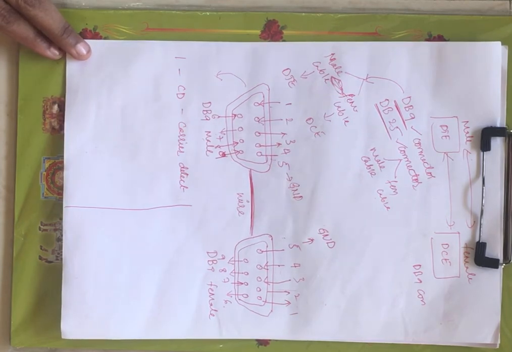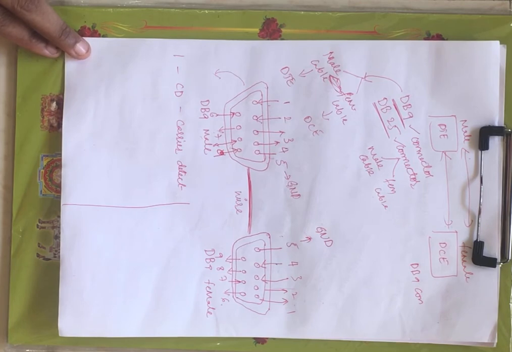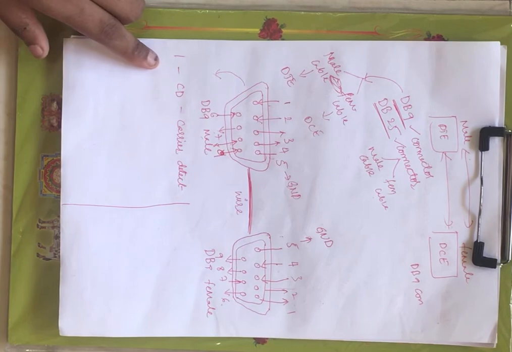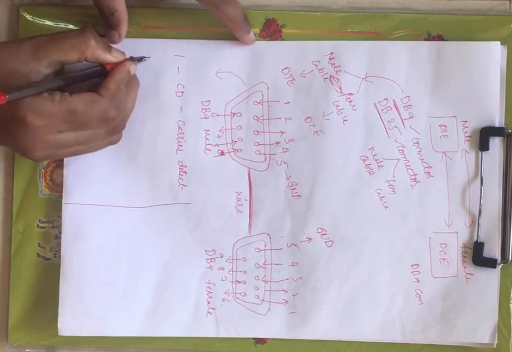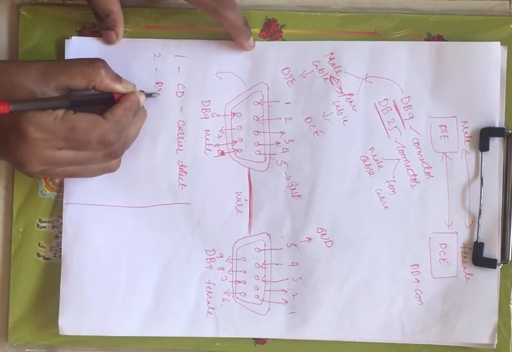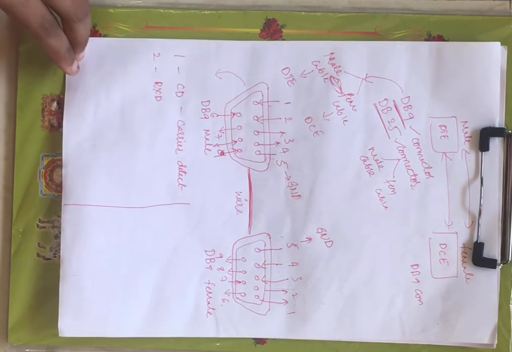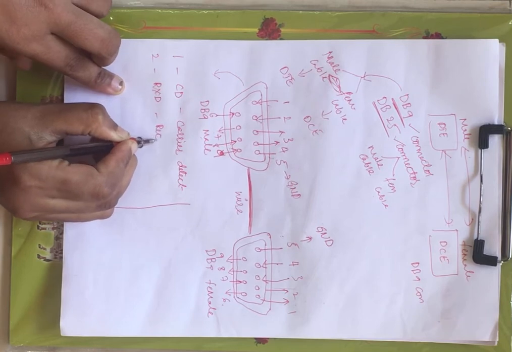Now this signal indicates whether the DTE is busy or not, right? This particular carrier detect, the first pin, will specify whether the DTE, nothing but the DB9 male, is already using this line or not, right? That information is given by this first pin. Now coming to the second pin, you have RxD, that is receive data.